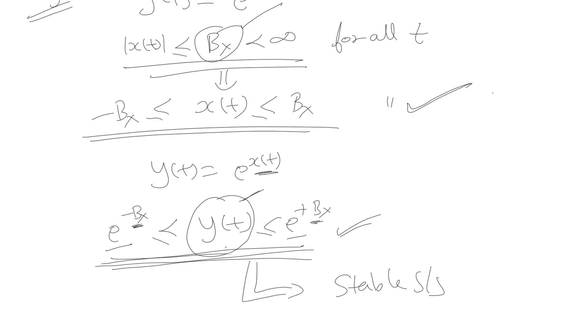You can look at this range. It lies from this range to this. b of x is a bounded input, hence y(t) will also always be bounded. Hence, it is a stable system.